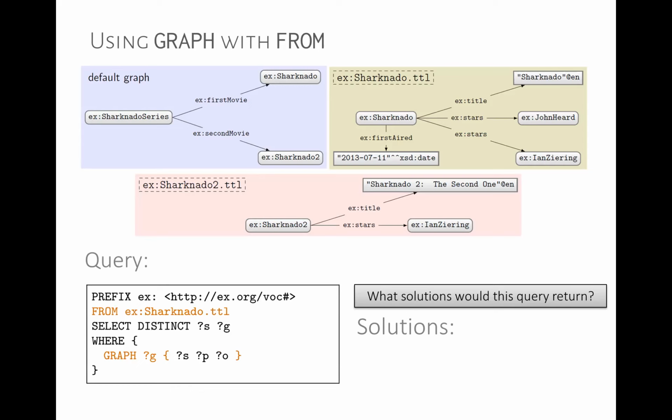With from, we create a new default graph, which is Sharknado.ttl. And what will our named graphs be? Our named graphs will be empty. Sharknado.ttl will be in the default graph, so we have no named graphs. This query ranges over named graphs, so we don't get any solutions.